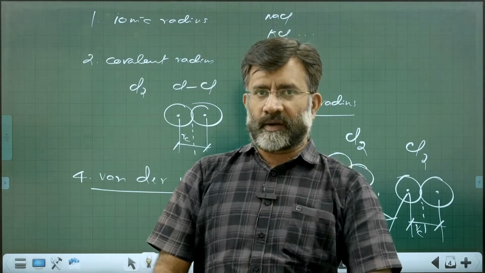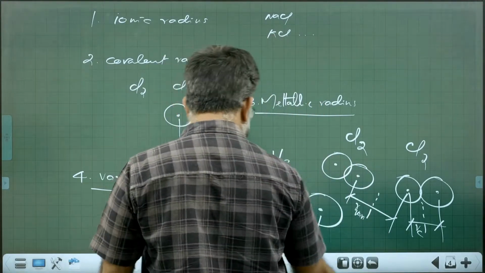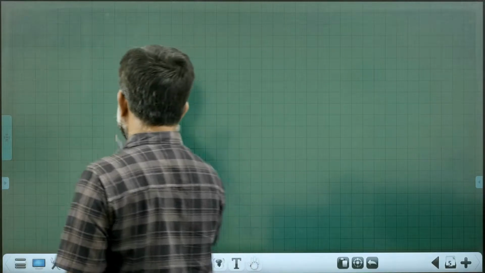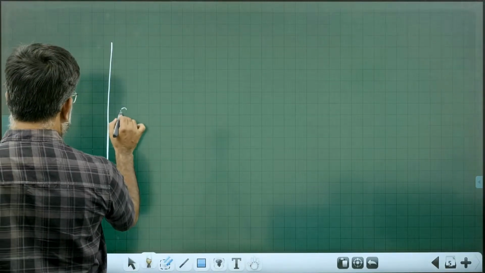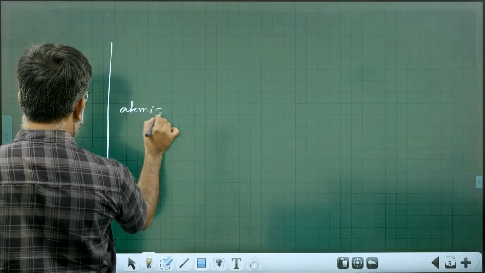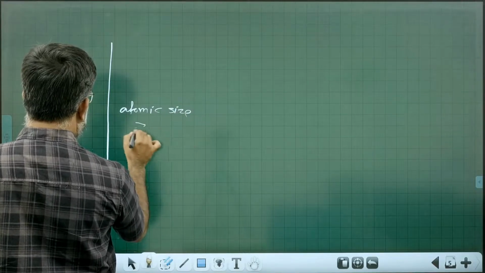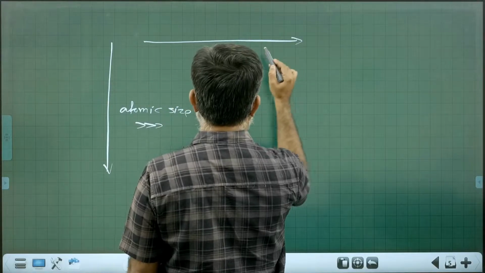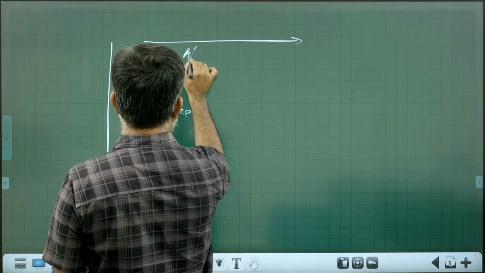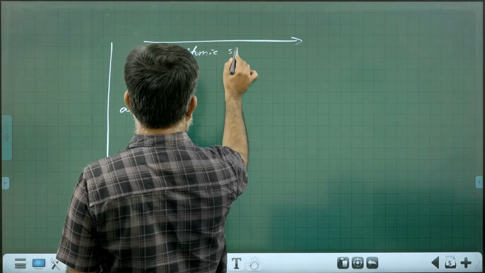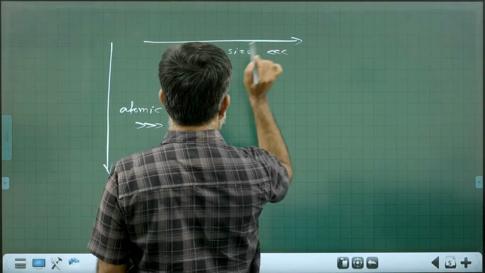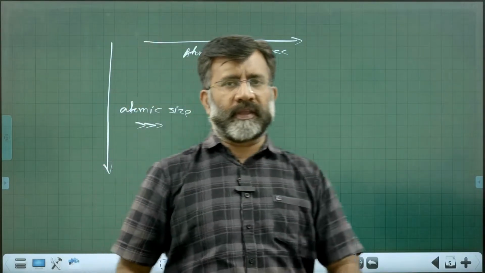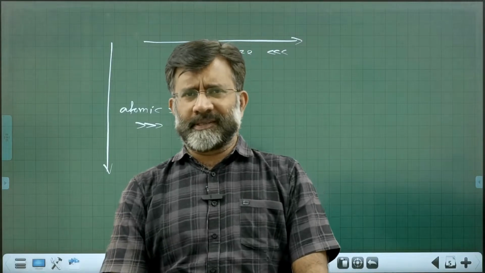So what is the general trend of atomic size? Down the group, atomic size increases, while across the period, atomic size decreases. That is the general trend we can see. Is it okay if we simply see the general trend?